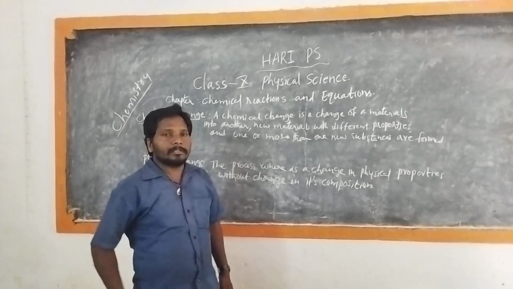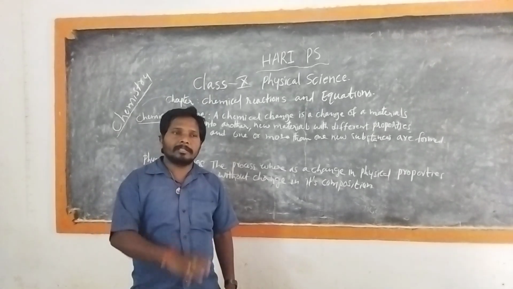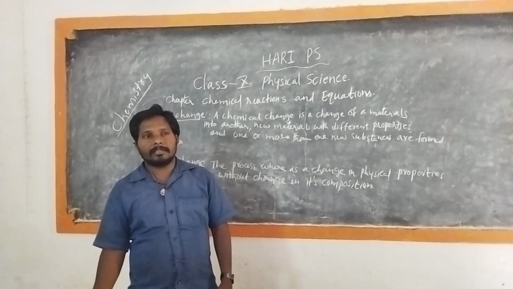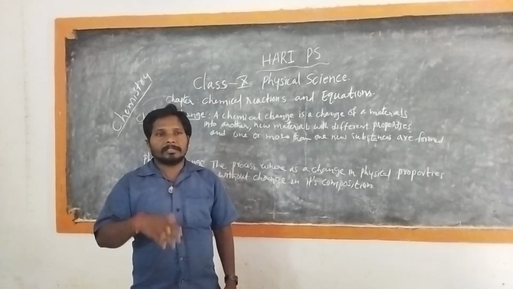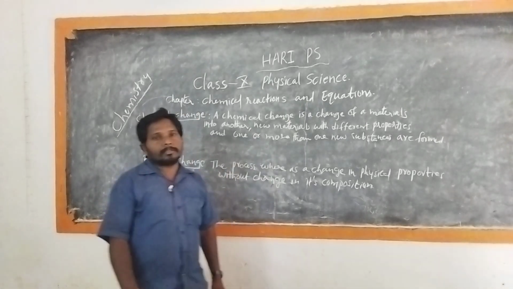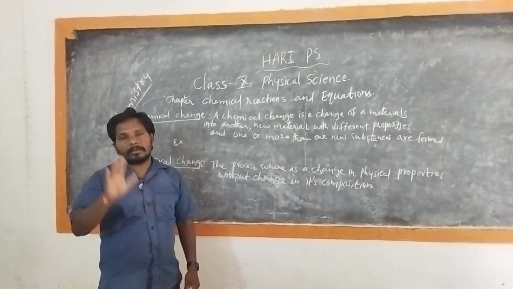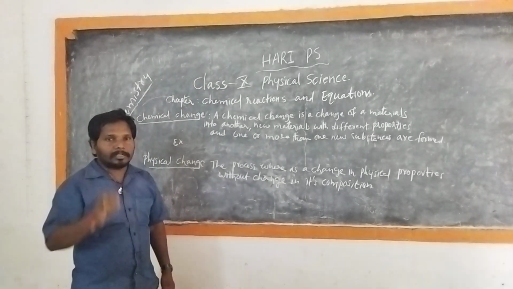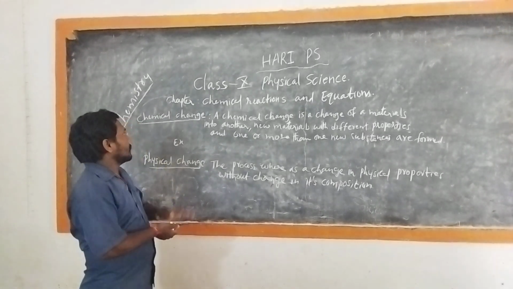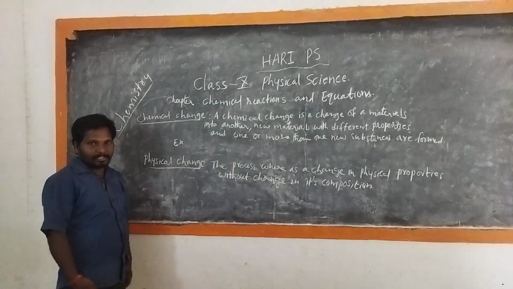We observed many changes in our surroundings. Among them, they are classified as permanent changes, temporary changes, chemical changes, physical changes, reversible changes, and irreversible changes. We don't discuss all those changes here, but let us take a simple note about chemical change and physical change. First, let us understand the physical change.